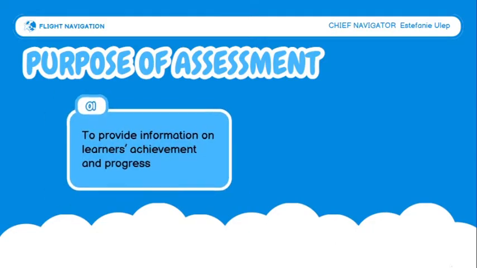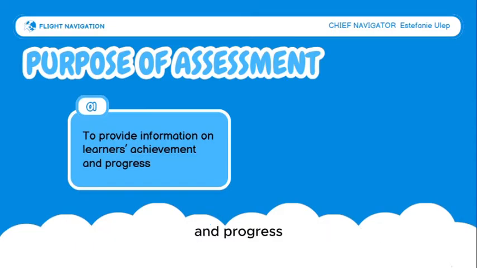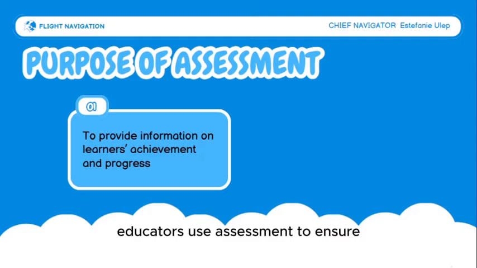First is to provide information on learners' achievement and progress. Just as pilots rely on real-time data to navigate storms and optimize their flight path, educators use assessment to ensure that no learner is left behind. Assessment works as a tool in tracking the learner's progress. It tells us how far students have gone and what still lies ahead. It clarifies the strengths and highlights the areas that need adjustment.